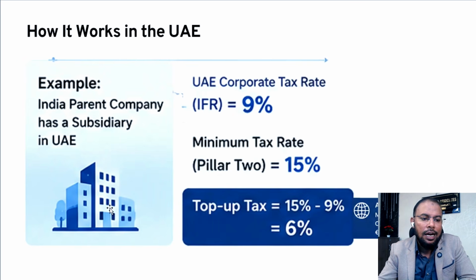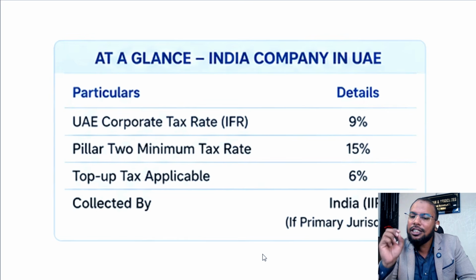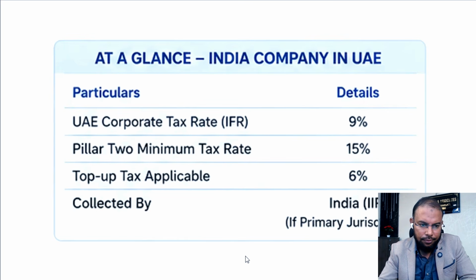For your understanding, you can see this slide. This is very simple. UAE corporate tax rate is 9%. Pillar 2, the global minimum tax rate, is 15%. The top up, how much extra you have to pay? 6%. It is collected by the Indian government. I hope it is clear.